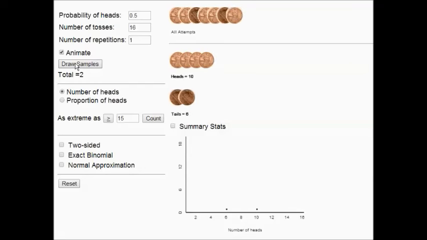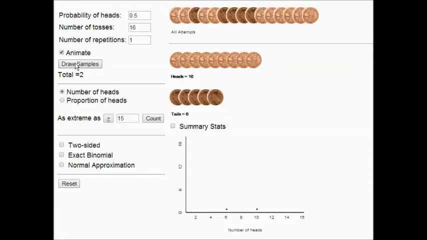Let's flip our coin another 16 times and see what happens. This time we got 10 heads and 6 tails. The dot plot shown here is keeping track of the number of heads. Buzz's actual result of 15 out of 16 is more extreme than either of these simulations of Buzz just guessing.